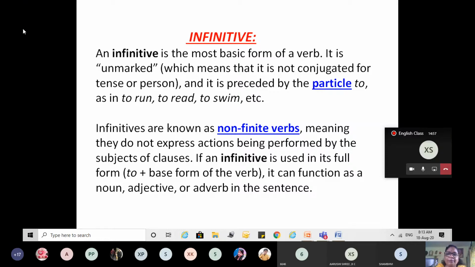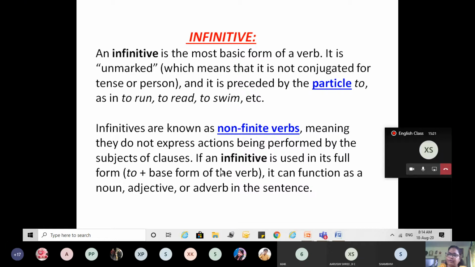They do not express actions being performed by the subject of the clause, and if an infinitive is used in its full form, that is to plus base form of the verb, it can function as a noun, as an adjective, or adverb. It has many functions, right? Now, if it is a noun, noun has many functions.